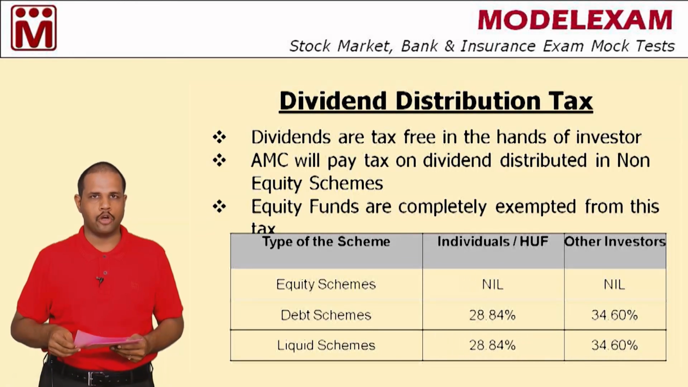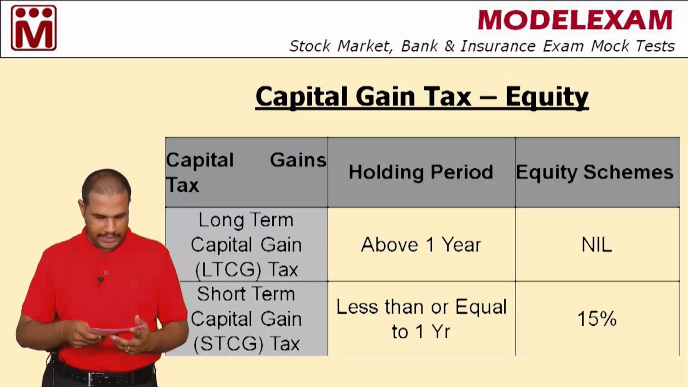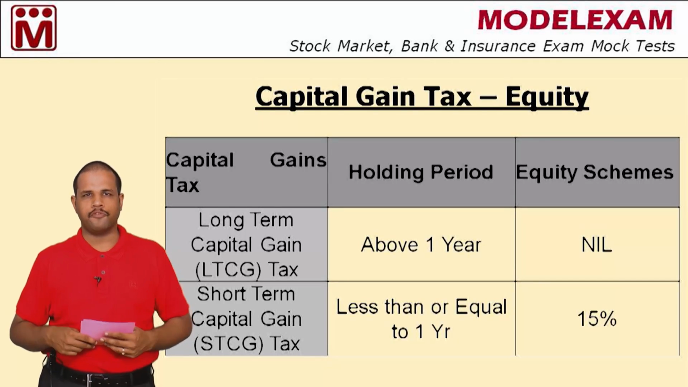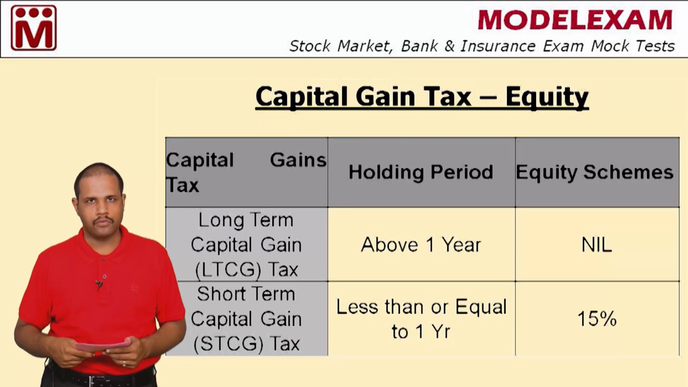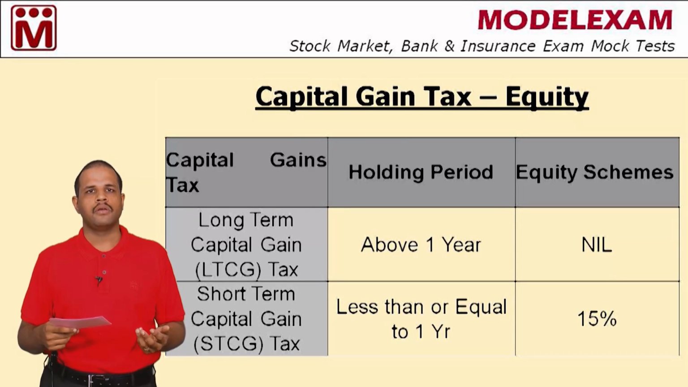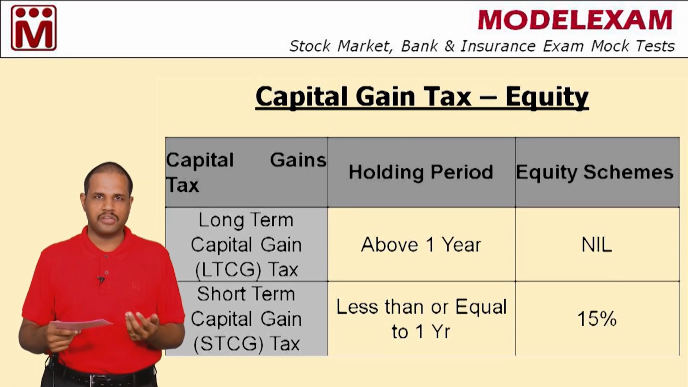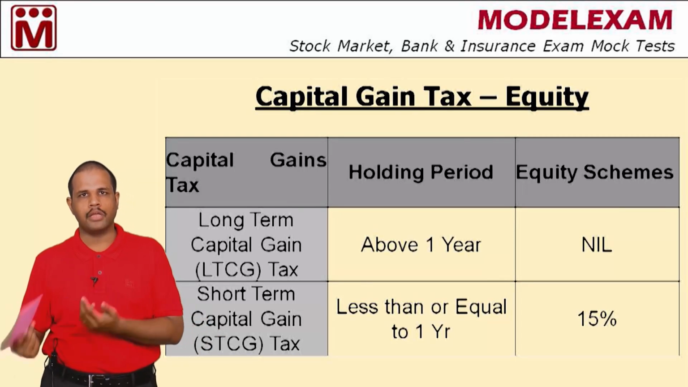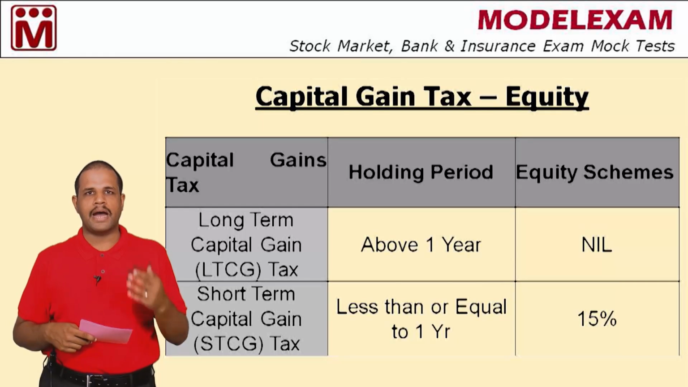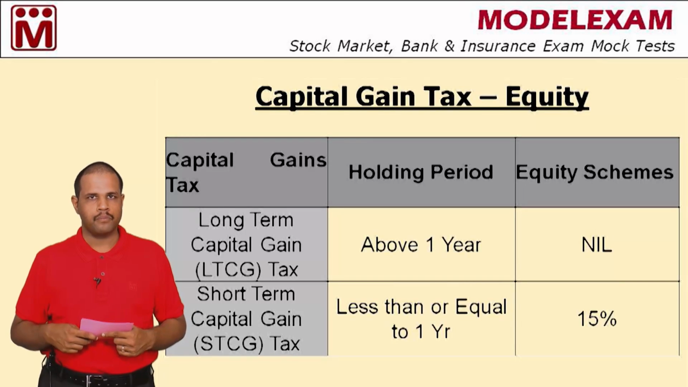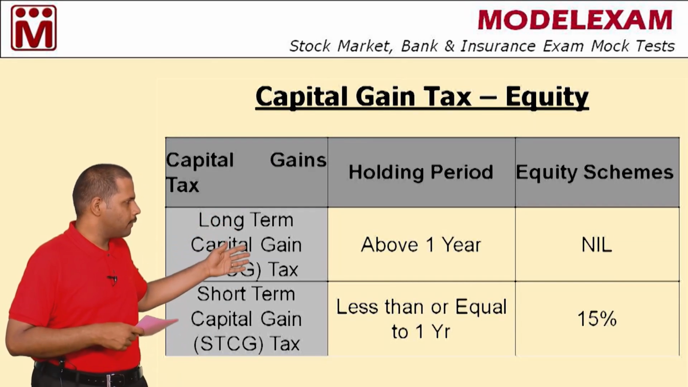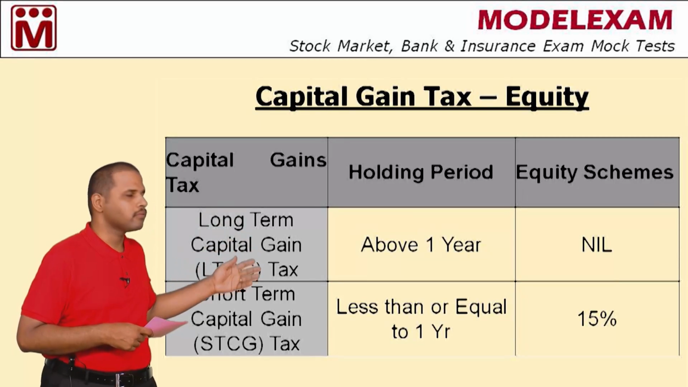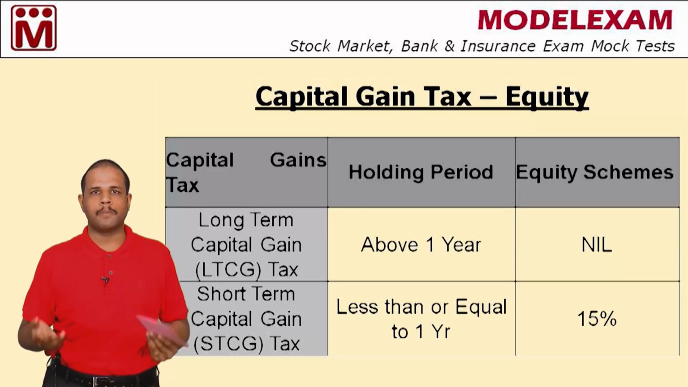And coming to the next topic, capital gain tax. So what is capital gain? Capital gain is the profit you get from mutual fund units. And again, capital gains taxation is divided into two types. We have equity taxation and we have non-equity taxation. So let us start with equity taxation. And before that, you should understand we have short term capital gains and we have long term capital gains. So what is short term capital gains?